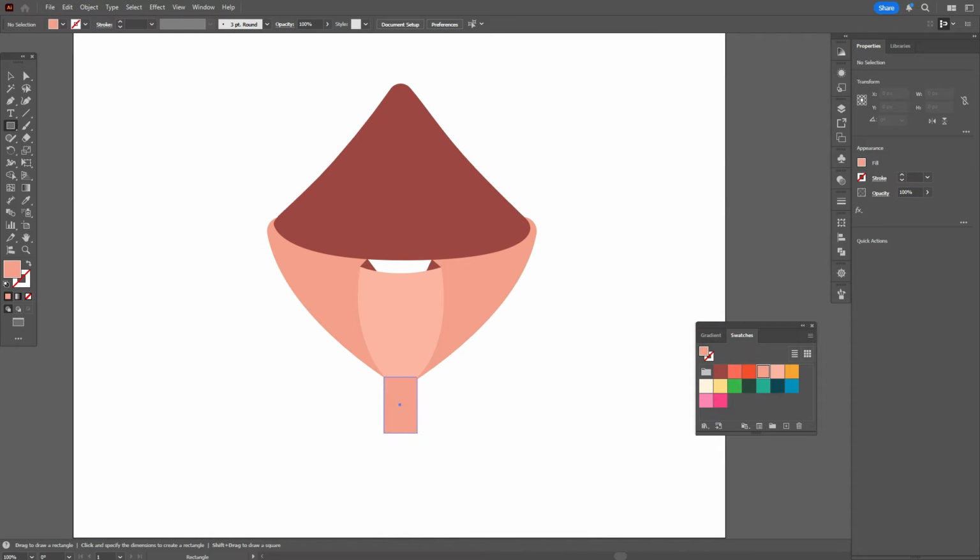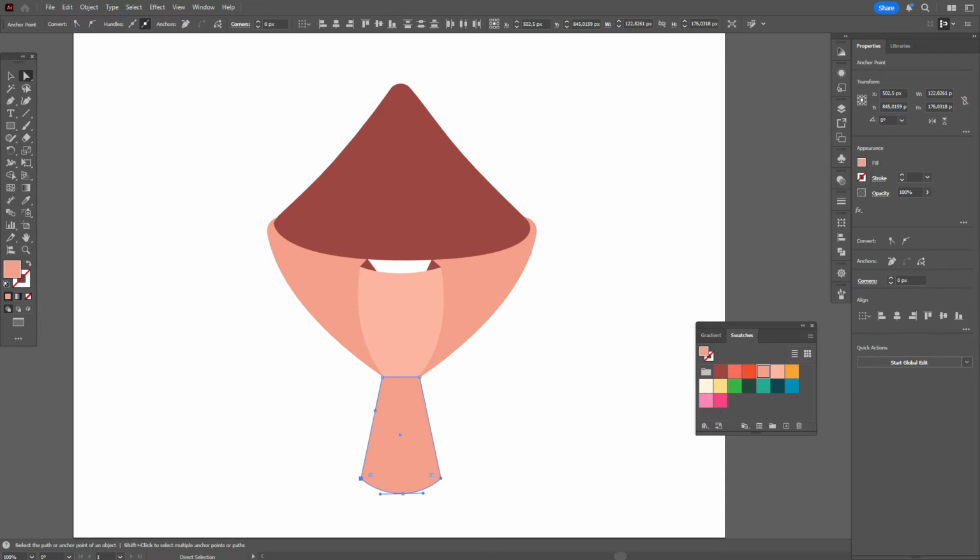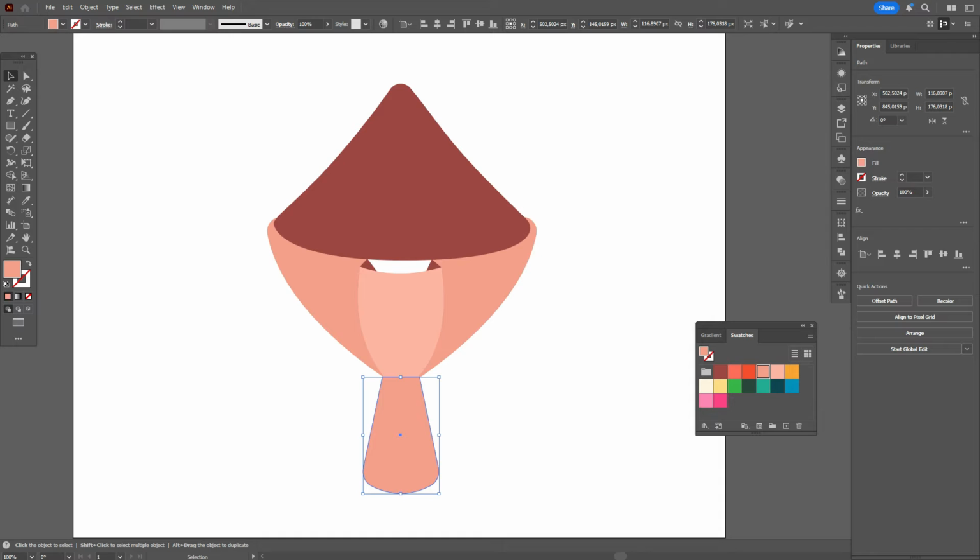Now let's take rectangle tool, create a rectangle with that color. Free transform tool, add that option, squeeze here a little and make it a little wider here. Curvature tool and move that side down. Select both points with direct selection tool and round corners. Make it a little smaller if you like.